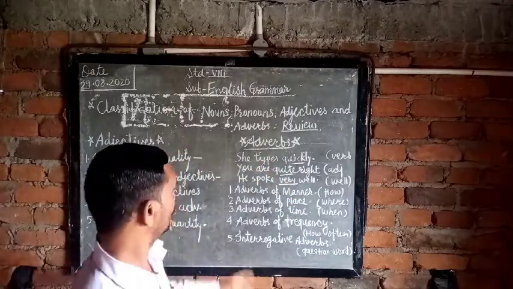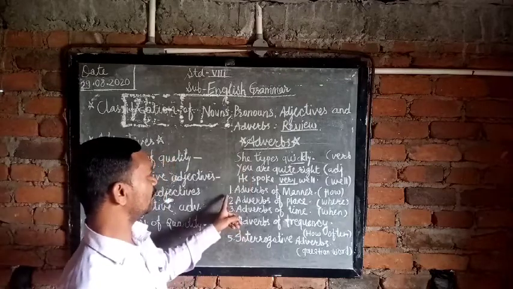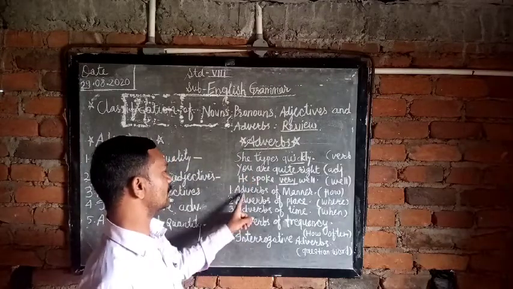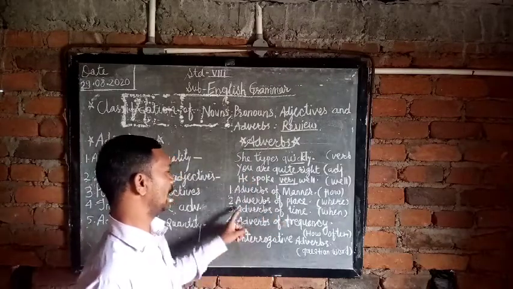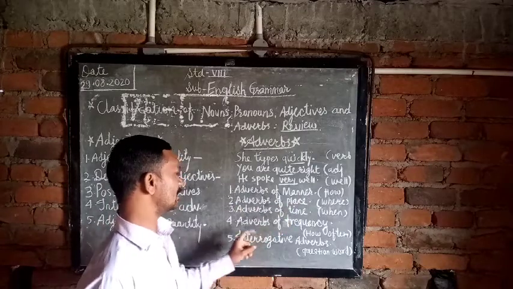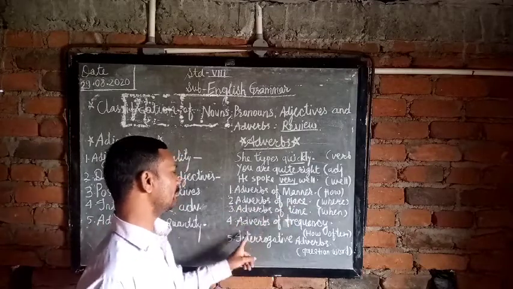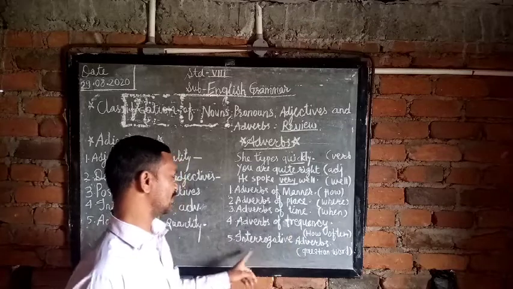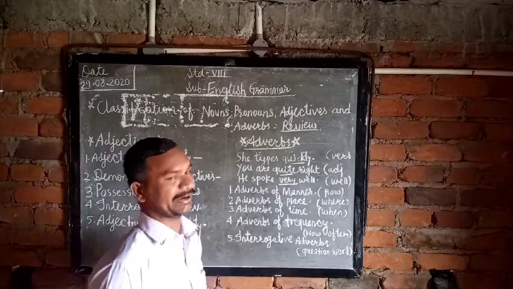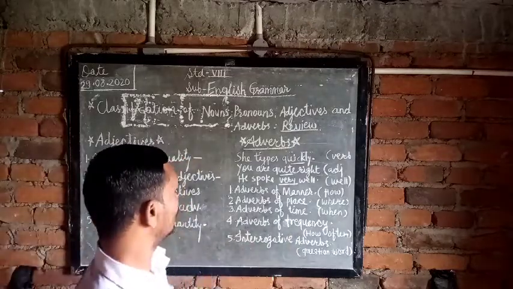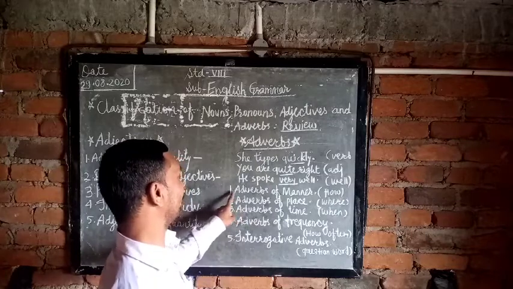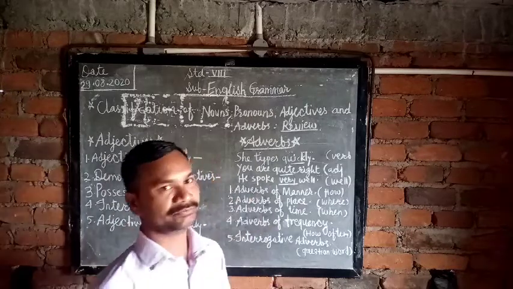Okay. Now we're discussing the types of adverbs. Adverbs of manner, adverbs of place, adverbs of time, adverbs of frequency, and interrogative adverbs. Okay. So we're dealing with them one by one. Adverbs of manner.